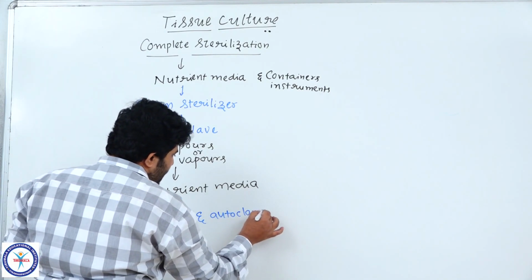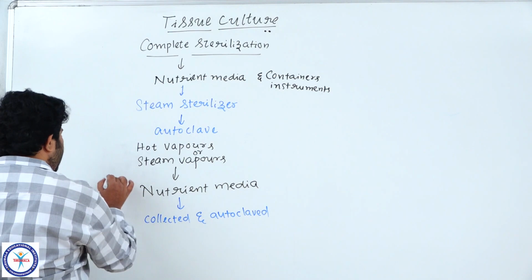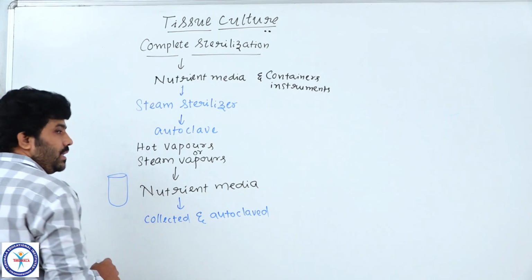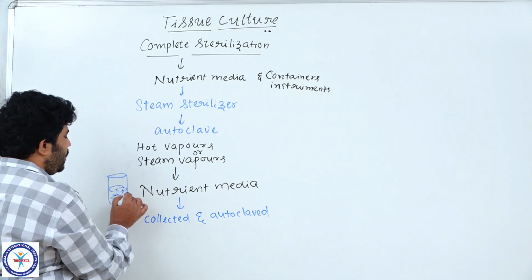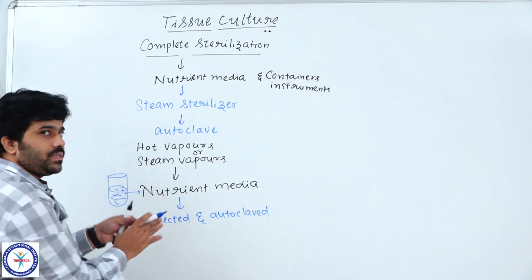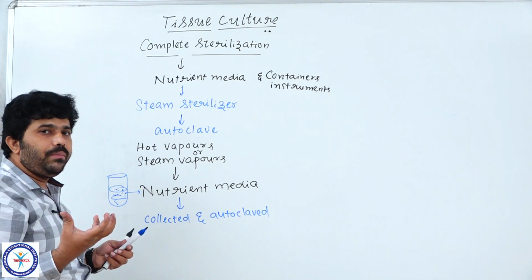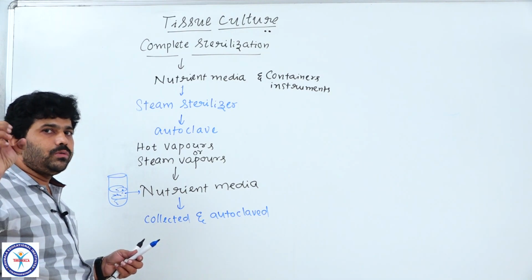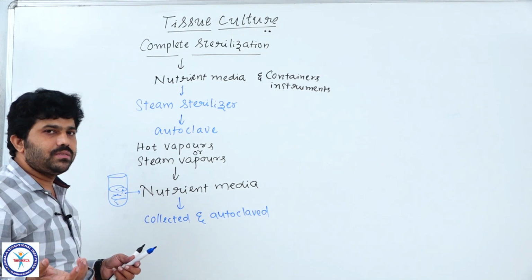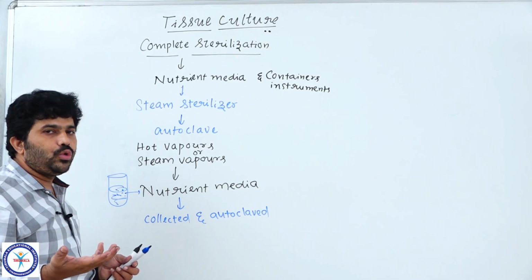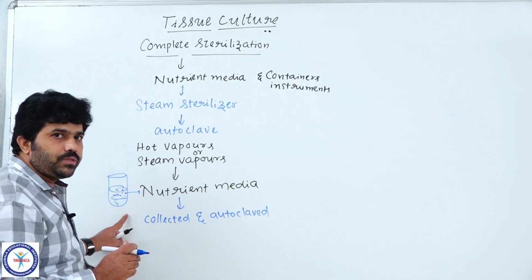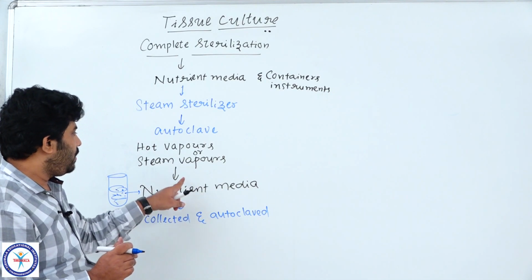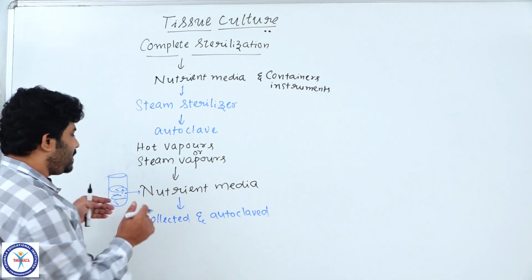Autoclaved means we have to place it, along with the test tubes in which we have already placed the nutrient media, into the autoclave. We take the media into many test tubes, as many as we use to culture explants. All those different test tubes we place in the autoclave, a small machine or device.